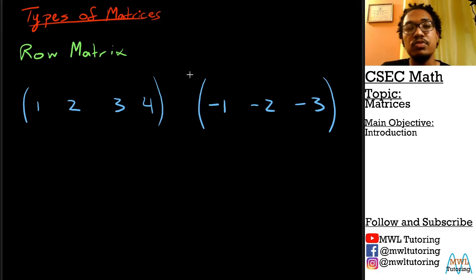So this row matrix, how does this look? We see an example here, but let's analyze it a little bit. What a row matrix is all about is just any matrix that only has 1 row in it. So if we look at this first one here, the 1, 2, 3, 4, it only has 1 row.